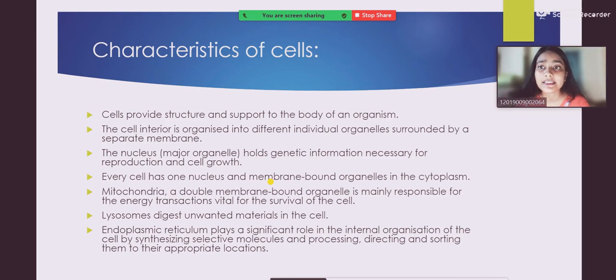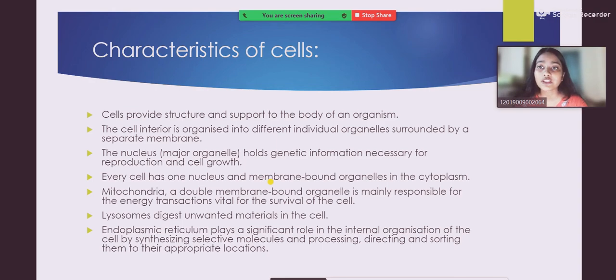Now the second point. The cell interior is organized into different individual organelles surrounded by a separate membrane. So it means that the interior of the cell is organized into various individual organelles, and each is surrounded by what? A separate membrane, right?